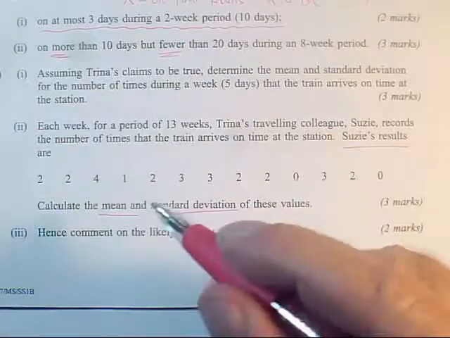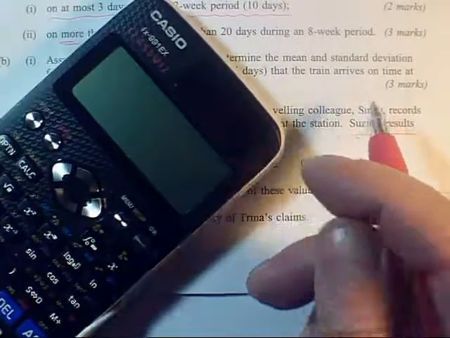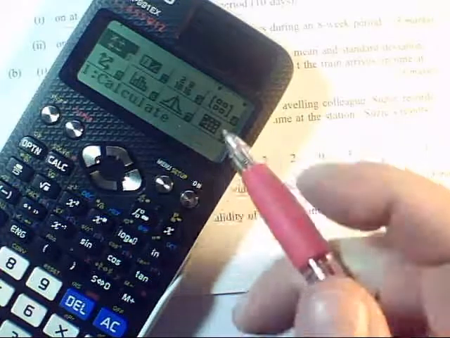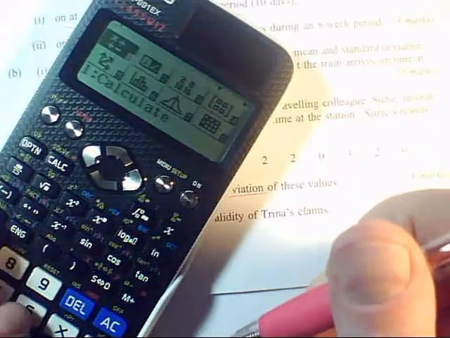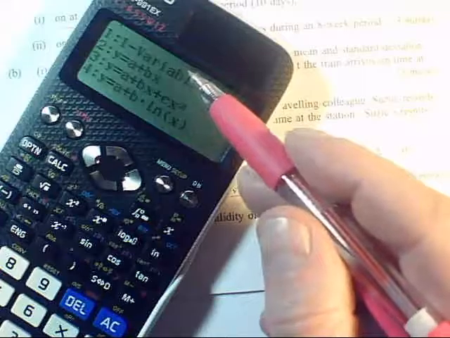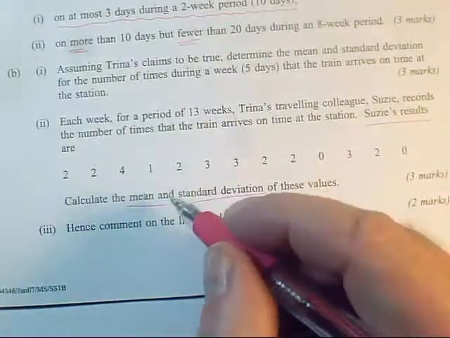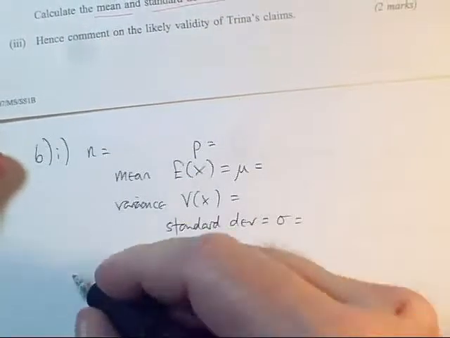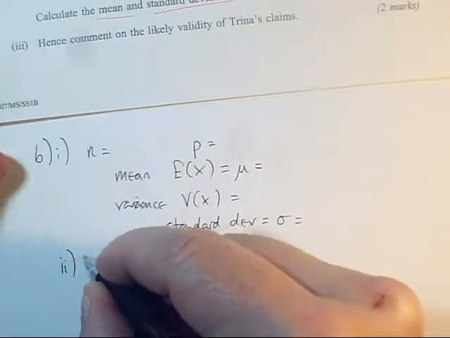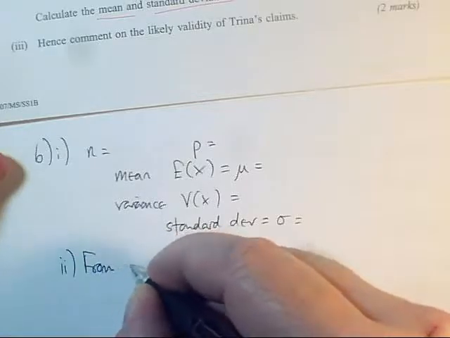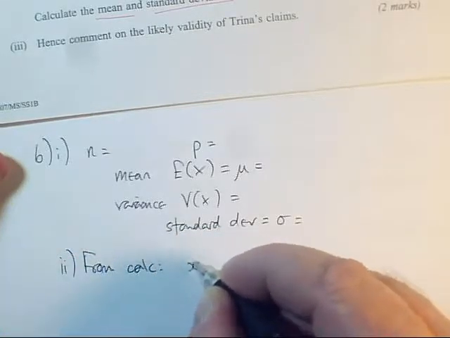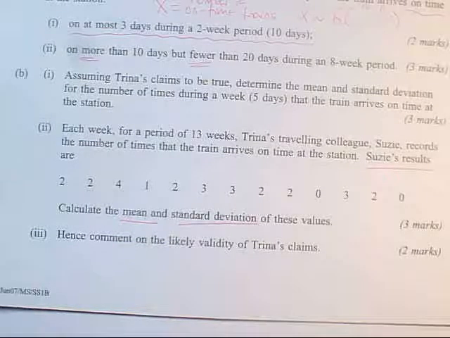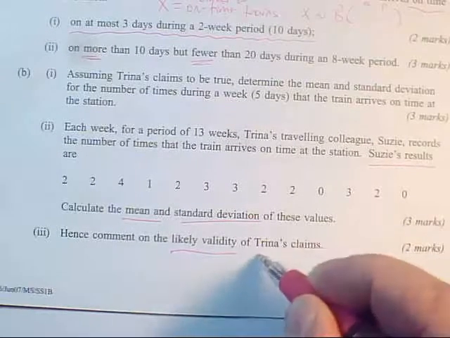Okay, so we've got a list of data and we have a calculator, so we're going to go into our ordinary statistics mode, and it's just a list of data, so we're going to be using 1var, and out of this we're going to be getting an x bar and an sx value. So in your solution, okay, you just need to say from your calculator x bar equals and sx equals, and then you've got to comment on the likely validity of Trina's claims.